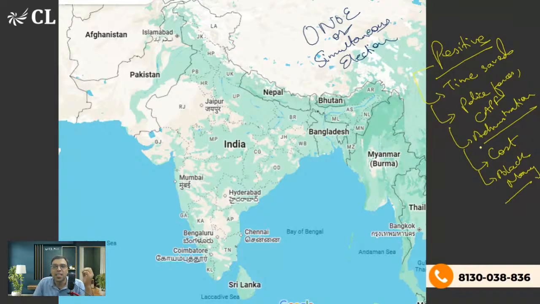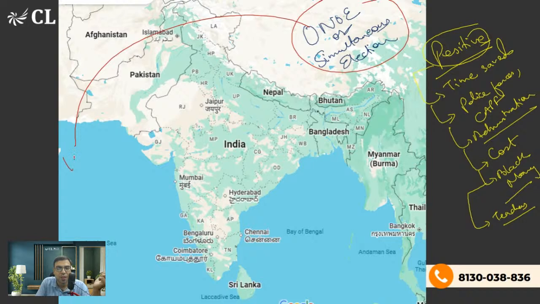So these are the positives of one nation, one election or simultaneous election. There are many others, like even the government teachers being involved in conducting elections, so instead of teaching, they are involved in those things. But what is the negative aspect or the issue with one nation, one election? What is the main issue or problem?